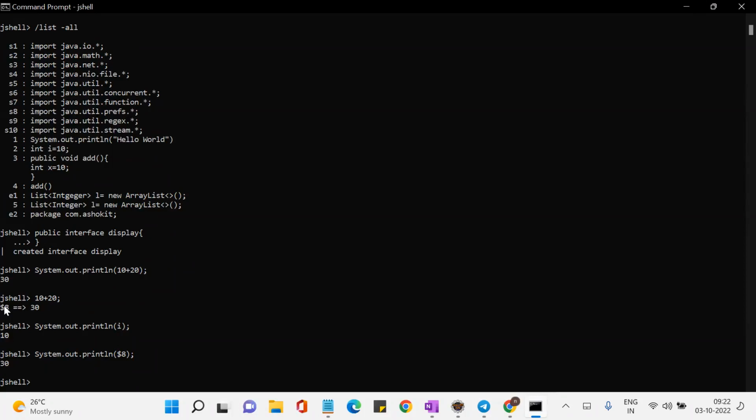What is the explicit variable? The one not created by JShell. An explicit variable is nothing but one created by the developer, correct? This i and x, these are the explicit variables.